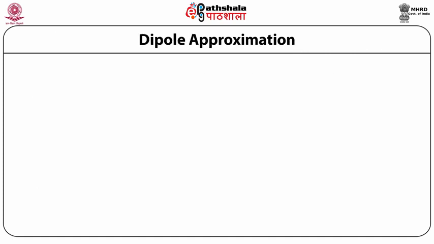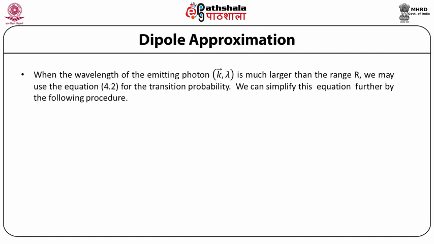Dipole approximation: when the wavelength of the emitted photon, which has a momentum k and a polarization λ, is much larger than the range r, we may use equation 4.2 for the transition probability. Namely, we can use the dipole approximation.